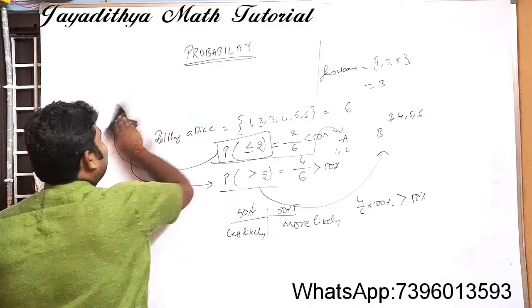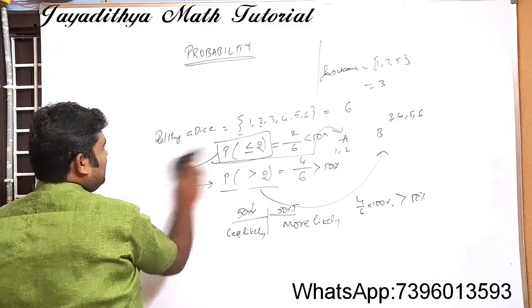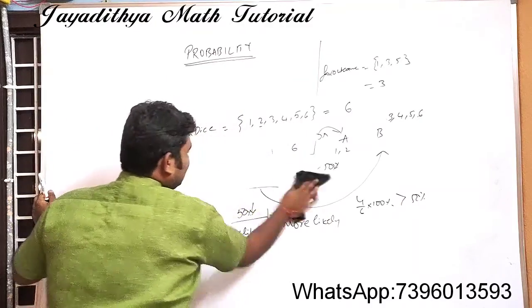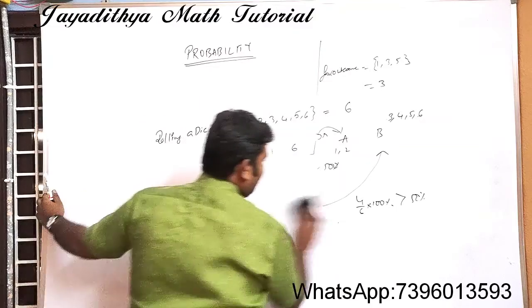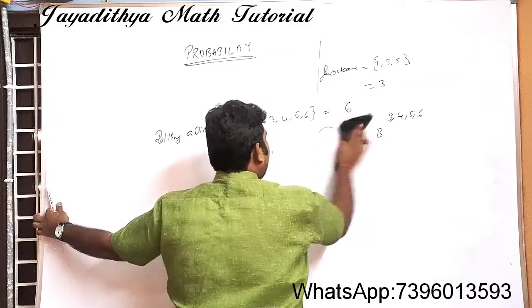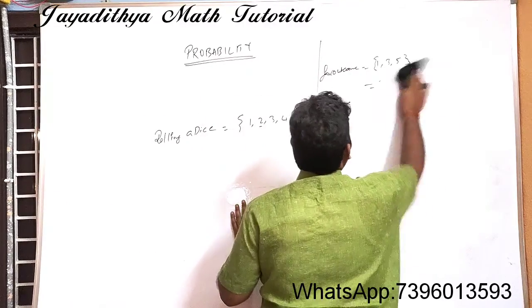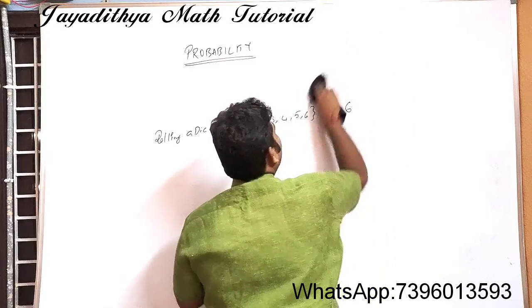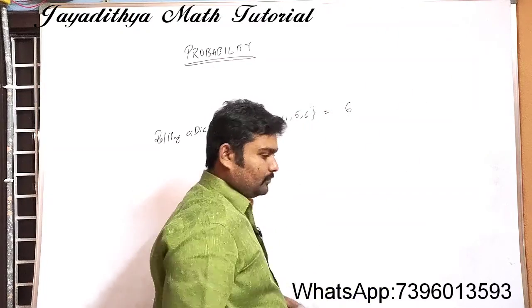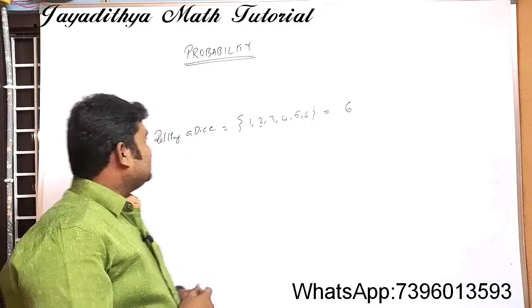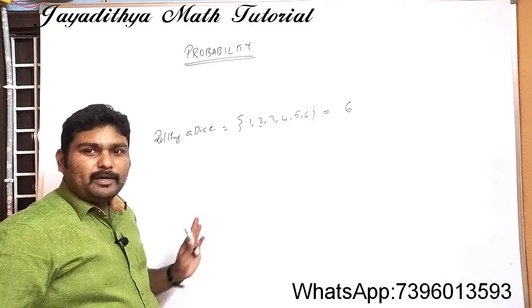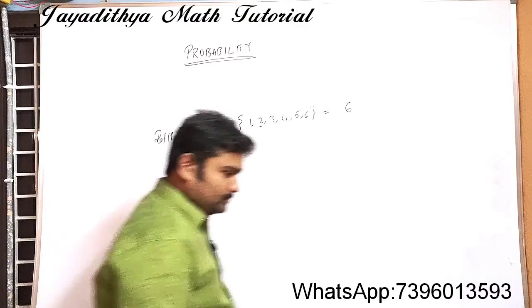Now let us write down some more events and try to calculate the probability of those events, and let us discuss two more important concepts. For example, the experiment is the same, that is rolling a dice.